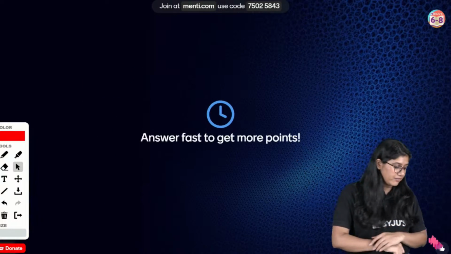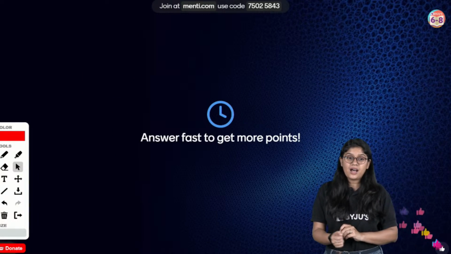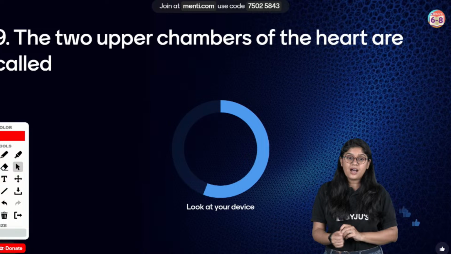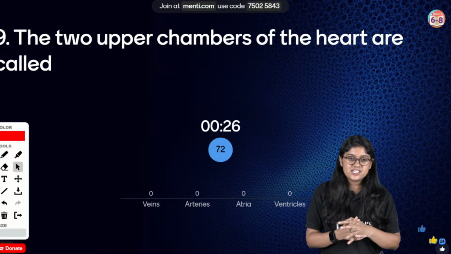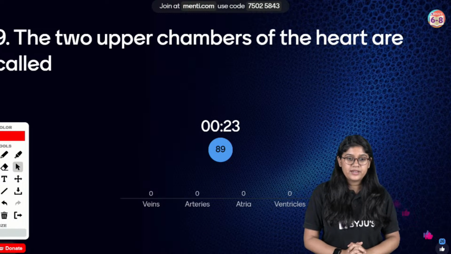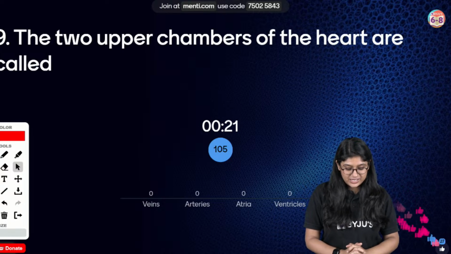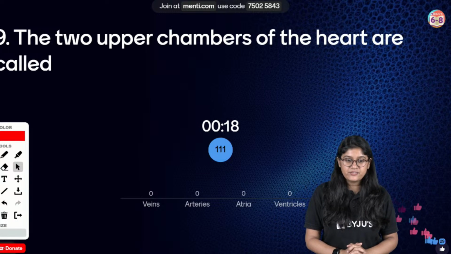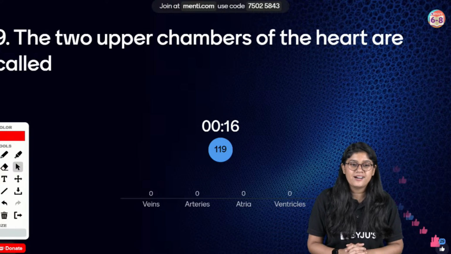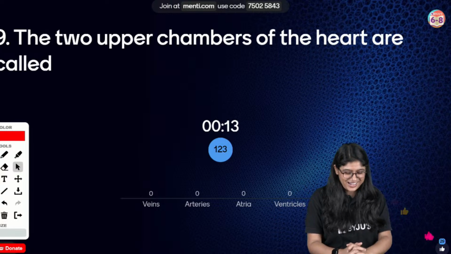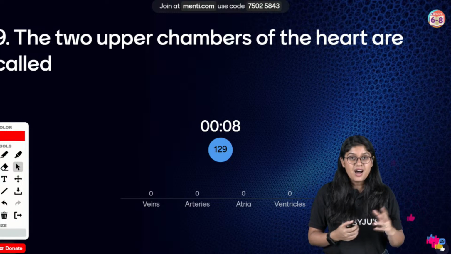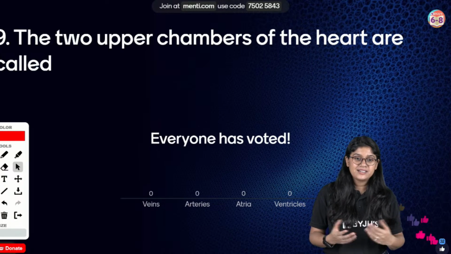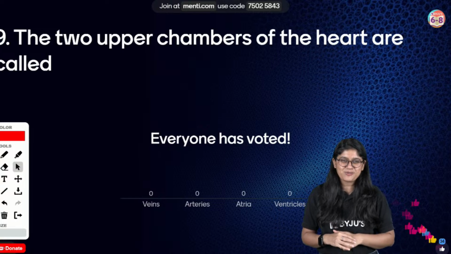Okay. Moving to question number 9, everyone, on your screen. Here we go. Question number 9. Yes, Mizu. Yes, Vishala. Yes, Avanti. Anvita. Mishika. Riya. Ankit. I can see some correct answers, everyone. Very interesting. The 2 upper chambers of the heart are called what? Veins, arteries, atria or ventricles. Easy peasy question, everyone. I'm sure you'll be able to find the answer.